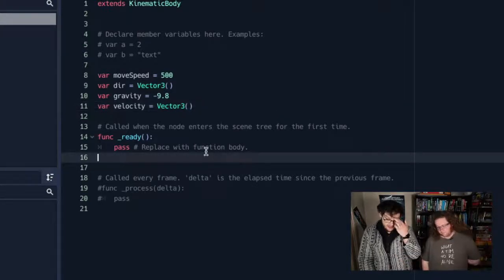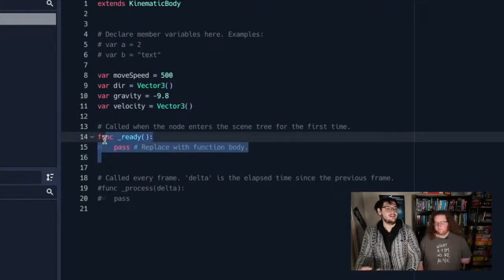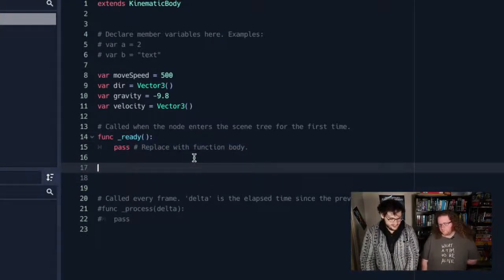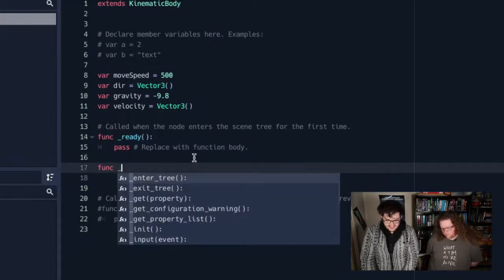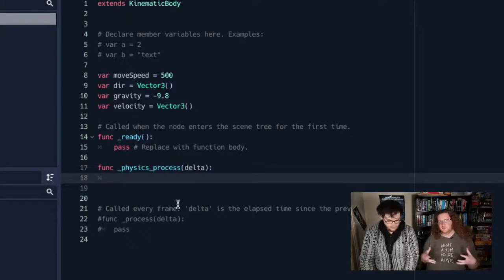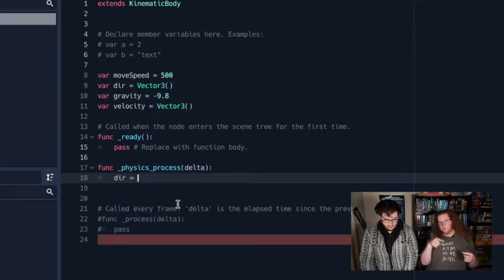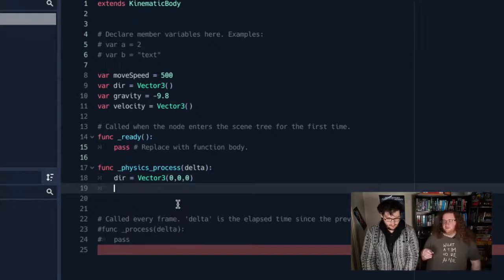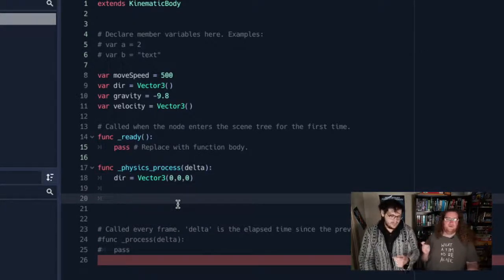I'm going to ignore this ready function. This ready function is called when a node is summoned into the scene by Godot. This is your entry point into the code. But I'm going to implement a brand new function called physics process, which is called every physics tick. Godot has predefined functions that you can use. They are underscored at the start, so you know them apart from the ones that you're using. We could go through all of them, but honestly, just look them up.